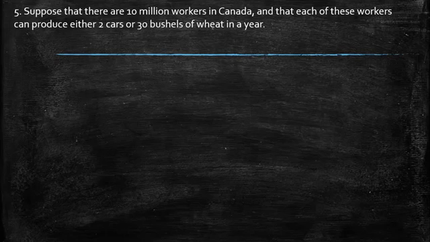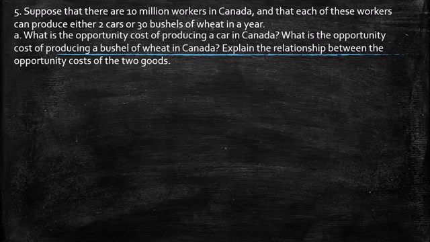The fifth point. Suppose that there are 10 million workers in Canada, and that each of these workers can produce either 2 cars or 30 bushels of wheat in a year. So in this case, what is the opportunity cost of producing a car in Canada? What is the opportunity cost of producing a bushel of wheat in Canada? Explain the relationship between the opportunity costs of the 2 goods.